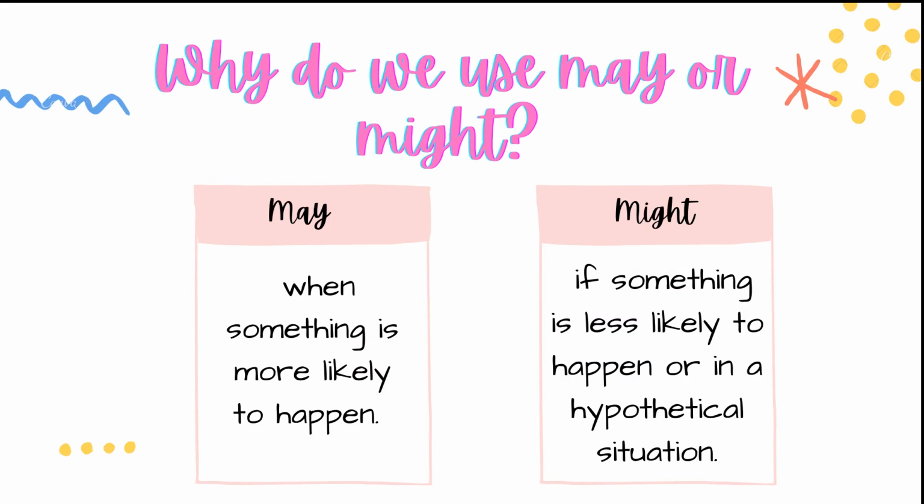Now why do we use may or might? ऐसी क्या ज़रूरत पड़ती है हमें इन दो modals की? May is used when there is something likely to happen, जिसकी possibility ज़्यादा होती है होने की, chances ज़्यादा होते हैं, that is when we use may. And might हम तब use करते हैं जब कोई भी चीज़ होने की, happen होने की possibility कम होती है as compared to the situation in may.